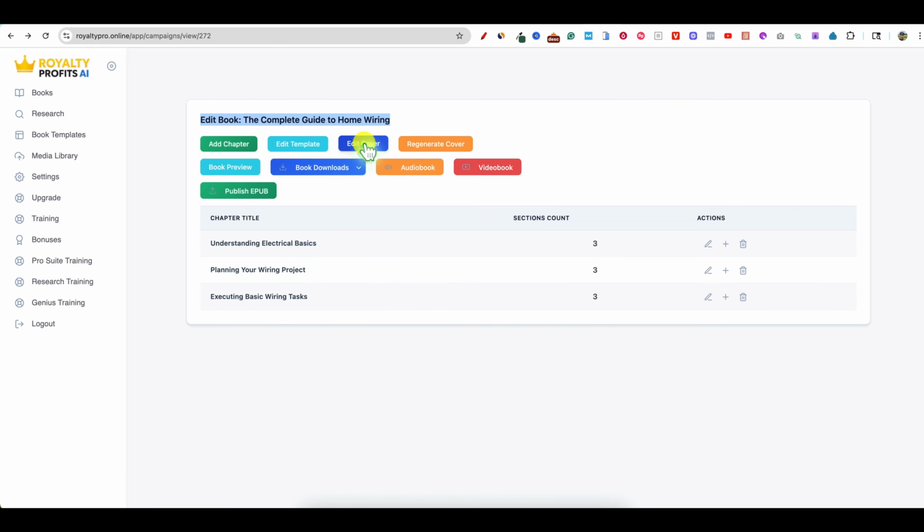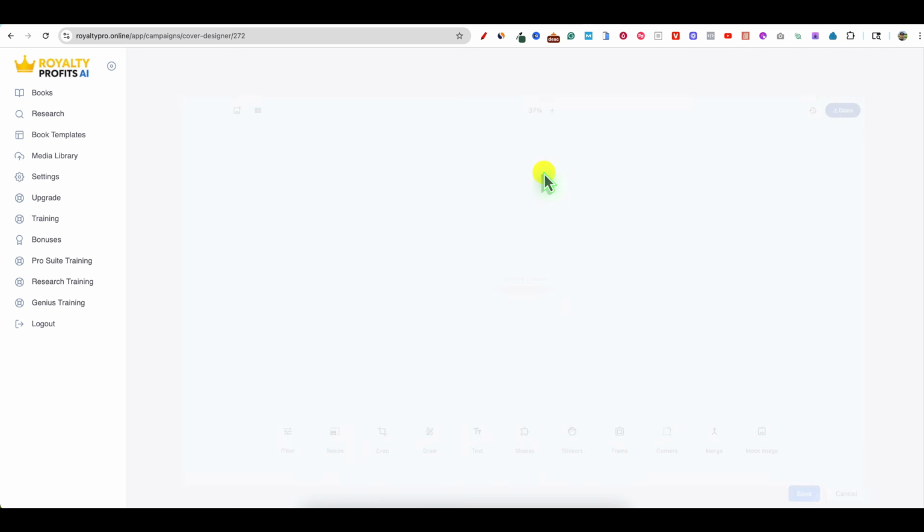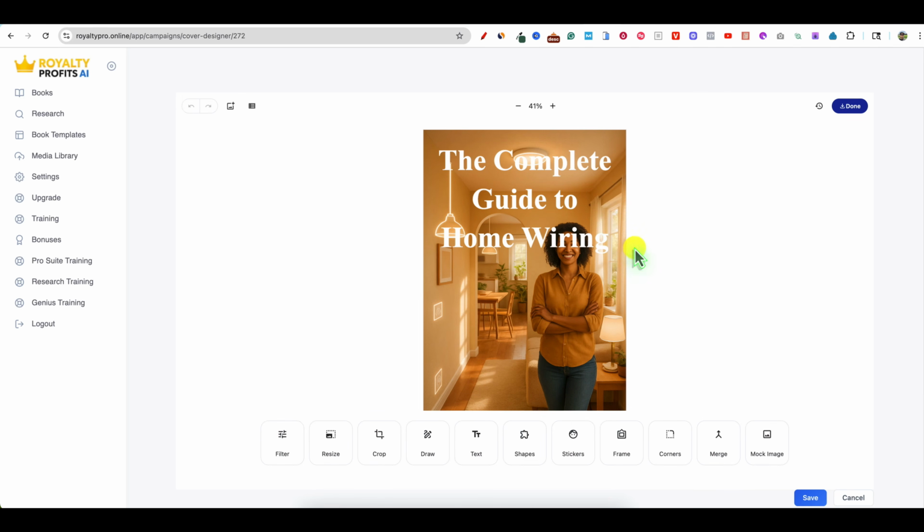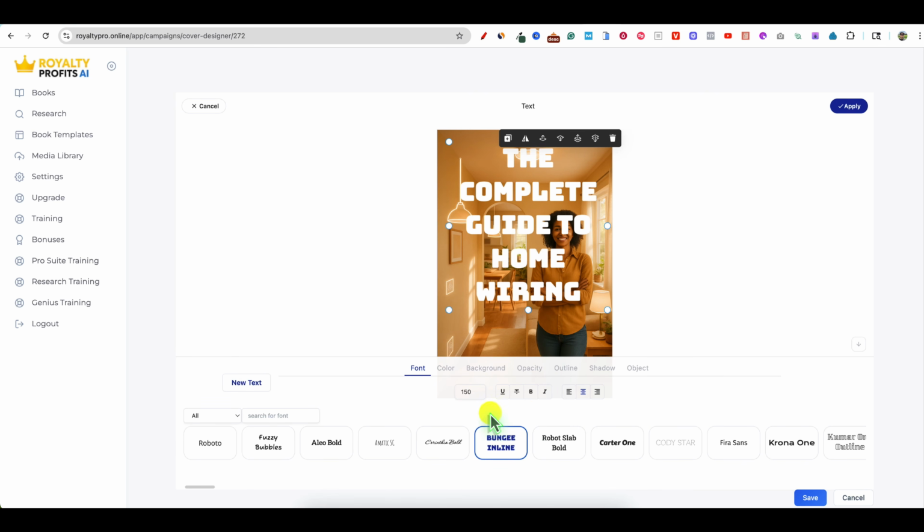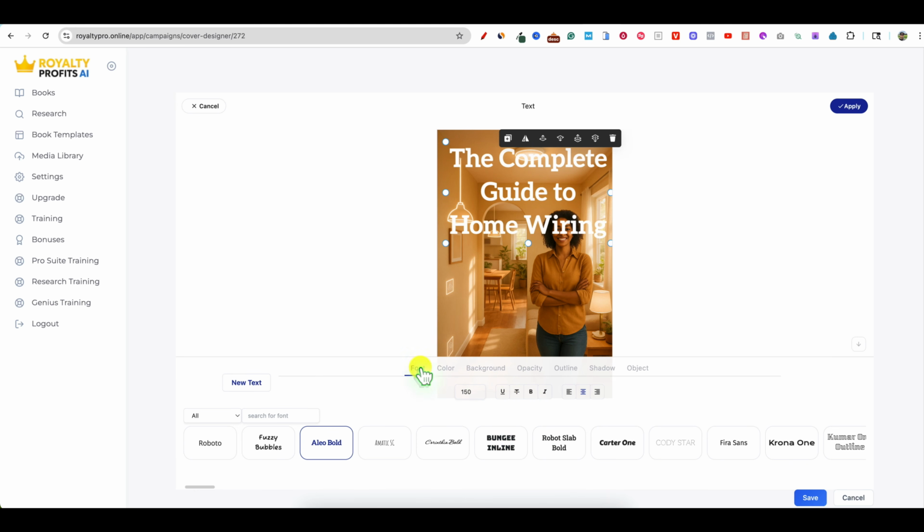Let's take a look at the edit cover. They do have an editor in here, a quick editor as well. We could change the font, obviously. Down here we have the color, background, opacity, outline, shadow, object. You can bold it as well.